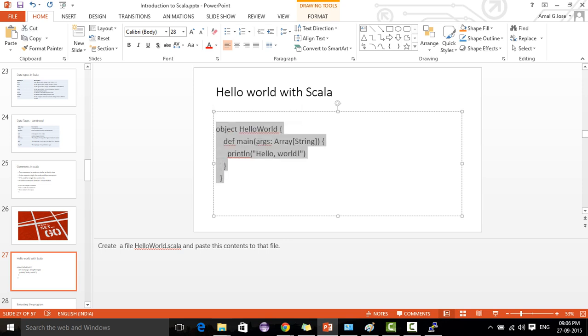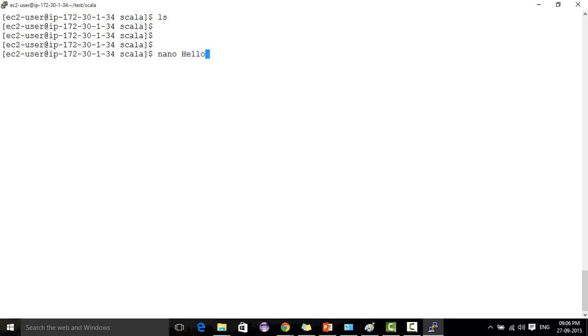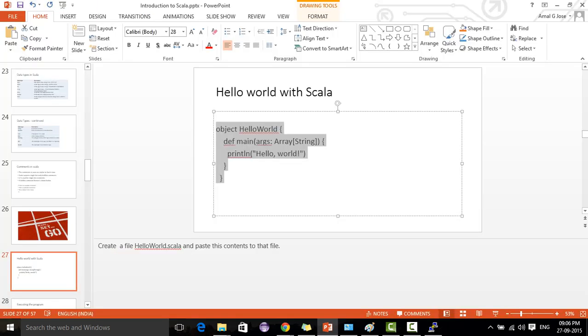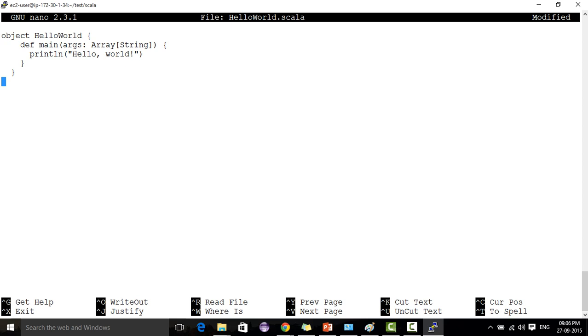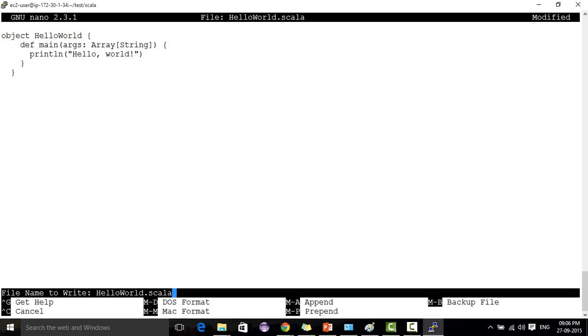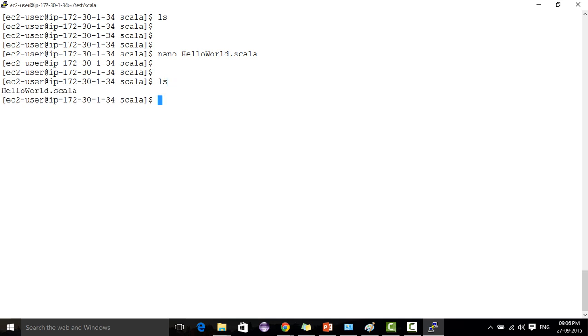What I am going to do is copy this, and I have Linux here. I have nothing here. I am creating hello world dot Scala. The only thing you should take care of is that the name of the Scala file should be the same as the name of the object. So here it is hello world. If I put something else, it will not work. Pasting the program. Now save it. Now I have hello world dot Scala.